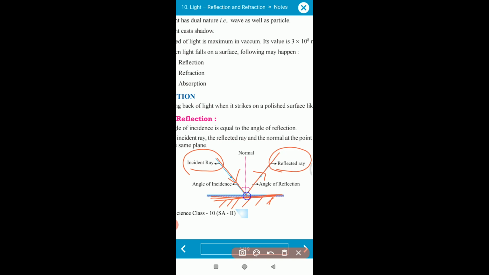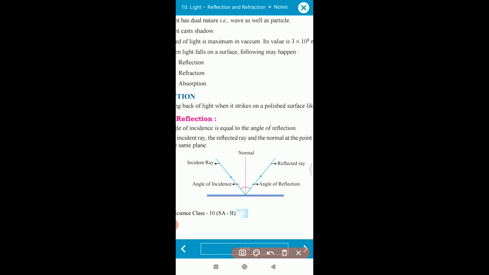Okay. Now this point at which the incident ray and reflected ray are meeting is called the point of incidence. Okay. Now from that point of incidence, a straight line which passes is called the normal. So from the point of incidence, the perpendicular line which passes is called the normal.